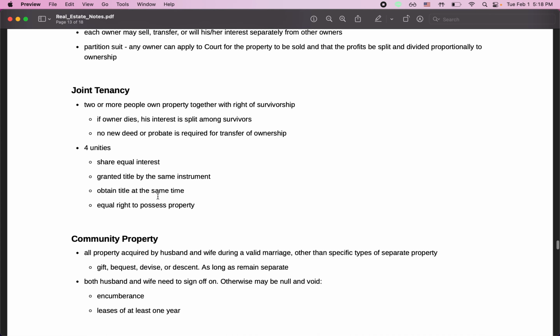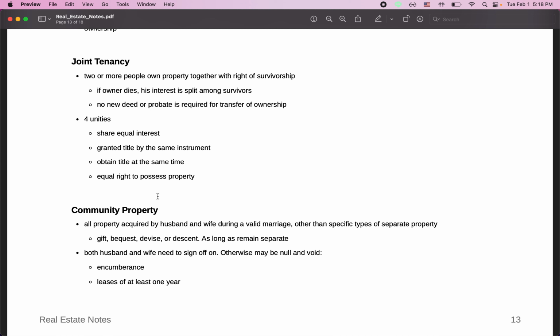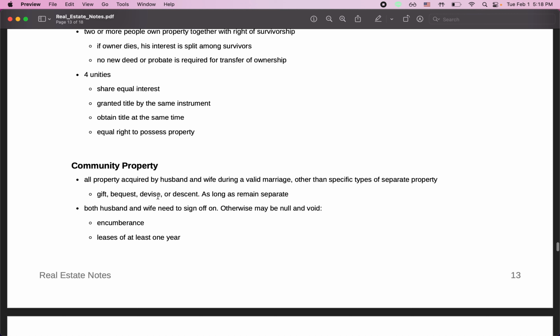Now, community property is essentially husband and wife property: property acquired by husband and wife during a valid marriage. There are a couple of exceptions, like gifts, bequest, devise, or descent, that can be counted as separate property as long as it remains separate. But any property acquired by the husband and wife is usually considered community property.